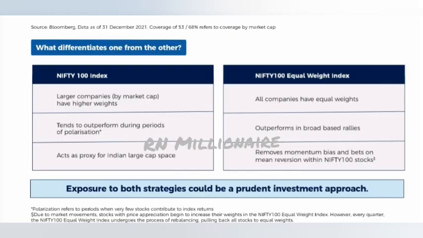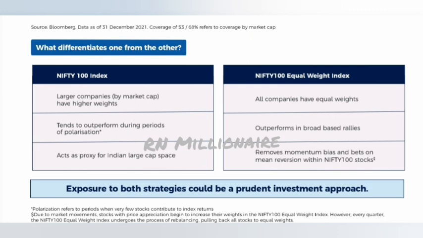And what is the difference between these two index funds, that is Nifty 100 Index Fund and Nifty 100 Equal Weightage Index Fund? The only difference is that in Nifty 100 Index Fund the weightages are different based on the company's market cap.